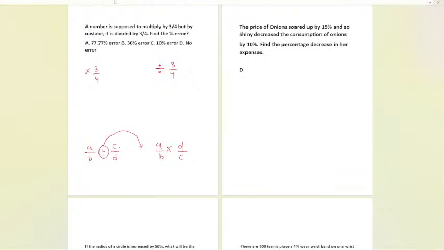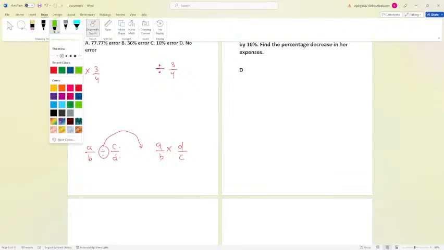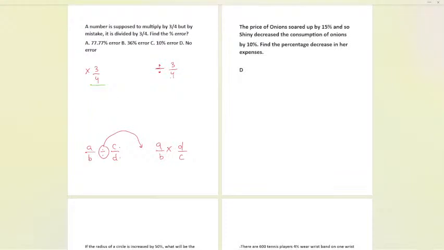Here the question is such that initially the correct part was 3 by 4. Now we mistakenly divided by 3 by 4. So let us see what we are going to do. For simplifying, we can take the LCM of the numbers. Either we can write divided by 3 by 4, or we can say we multiplied with 4 by 3. This is already given. We cannot keep it in division only; we have to take the same case. Let us take an example here.